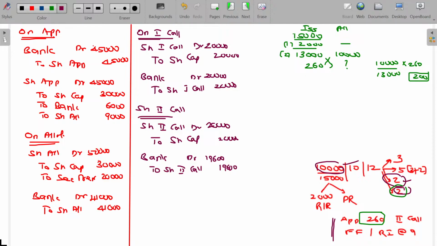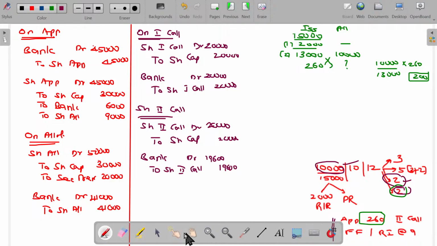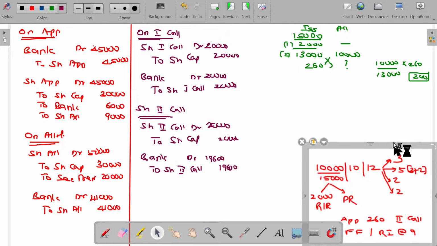Clear? It is not ended at 260. 260 is the application. For the pro rata cases, if you applied for 13,000 shares, you are getting only 10,000. Means this fellow applied for 260, so he might have been allotted only 200 shares. For the 200 shares, call money 2 rupees not paid. So 200 into 2, 400 rupees is missing. Now, we'll go for what? Forfeiture. We'll go for forfeiture.